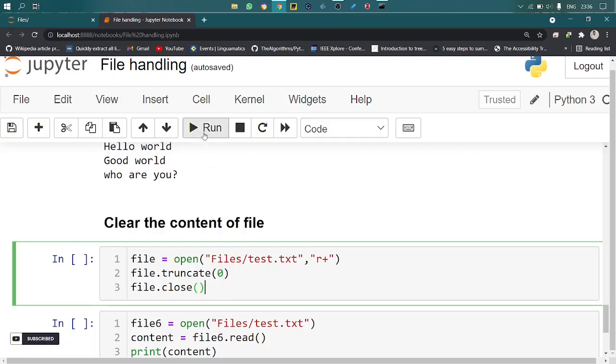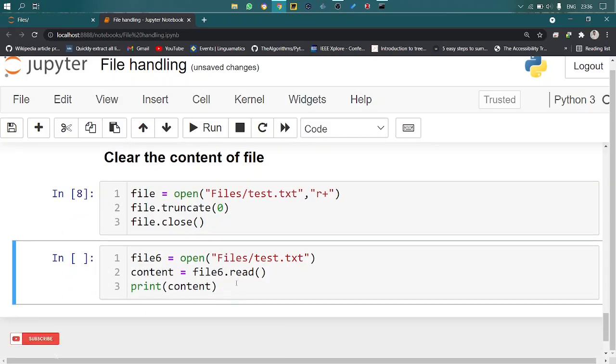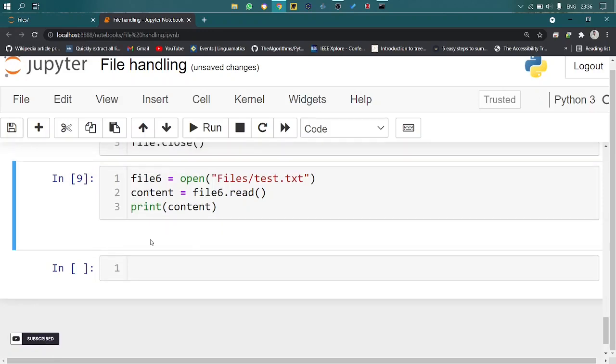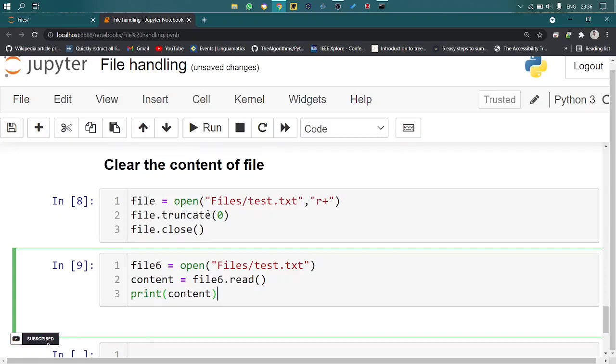Let me run this. Let's see whether there is any content available in test.txt or not. There is no content; a blank is printed, so there is no content present inside the file. This is how you can clear the content from a file using Python.